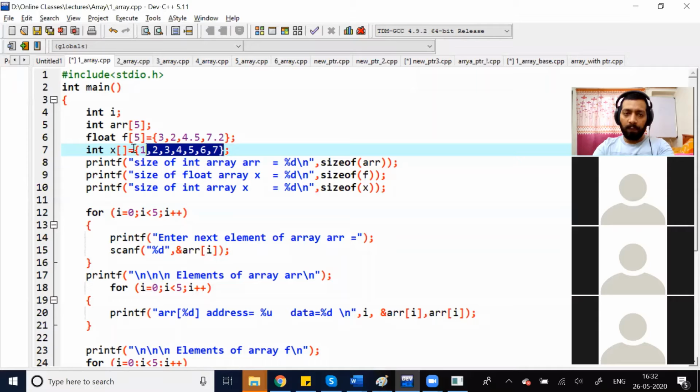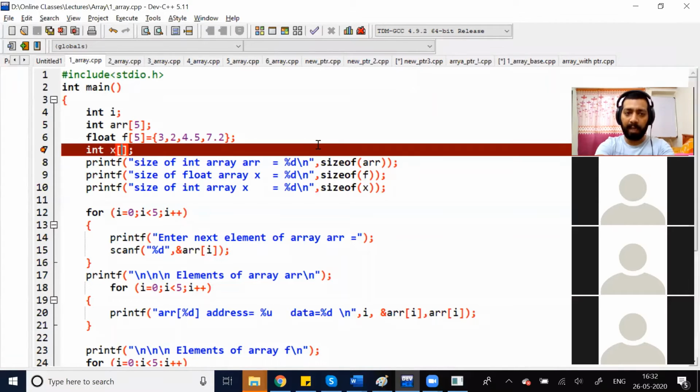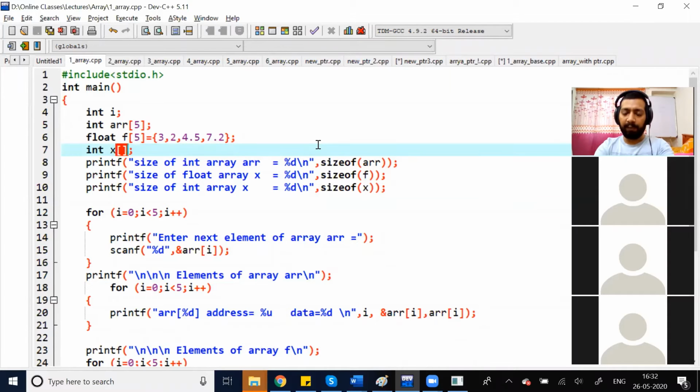What will happen when I do this? I am not defining it, I am just declaring it. In that case, it will show us an error. Can you see that? If I am declaring without the size, then it is an error. But if I am declaring plus defining at the same time, in that case, we need not give the size. But right now, size is fixed to the number of elements. Is it clear?